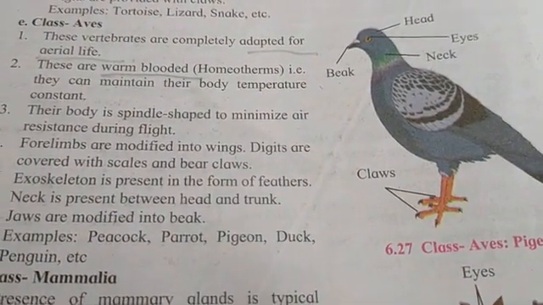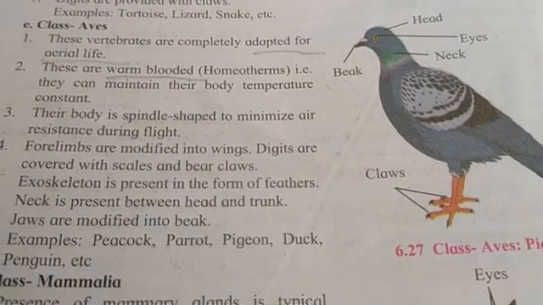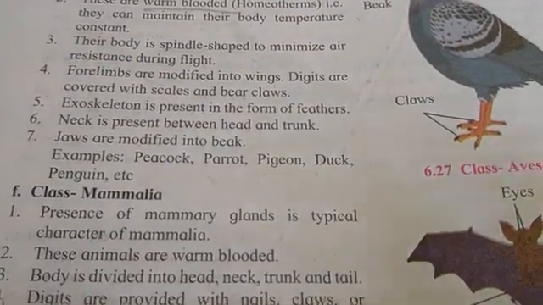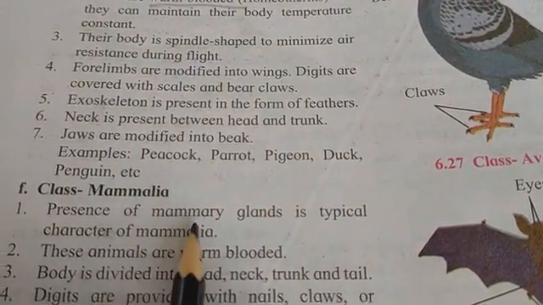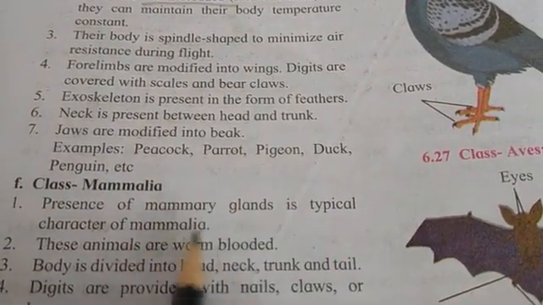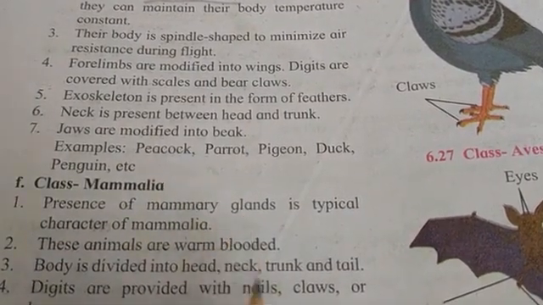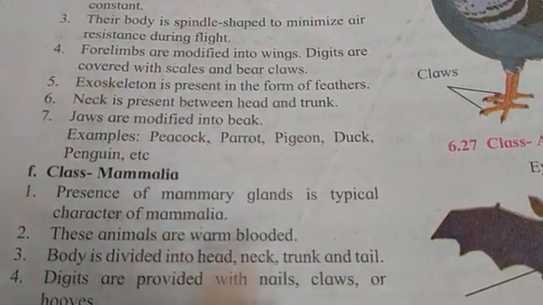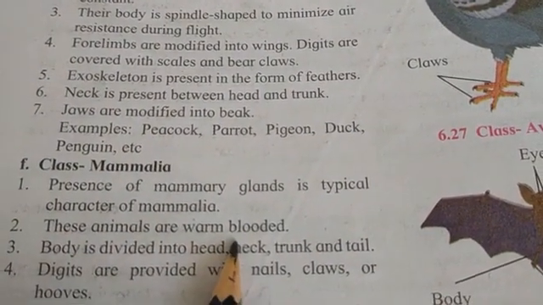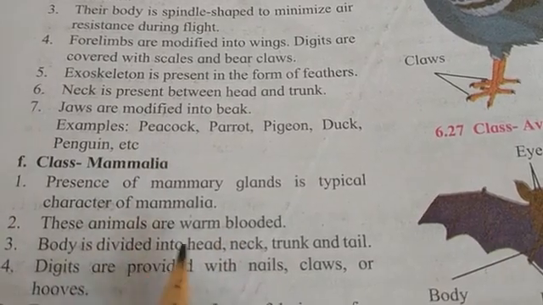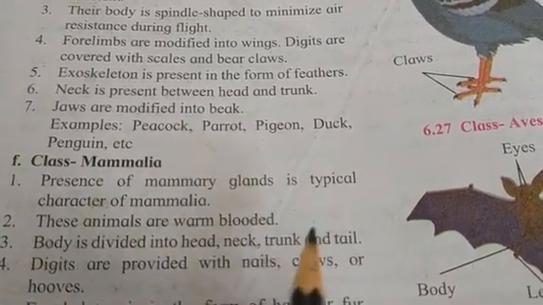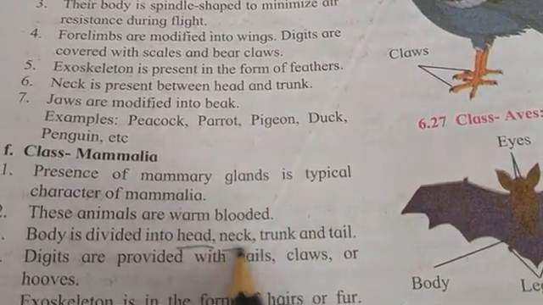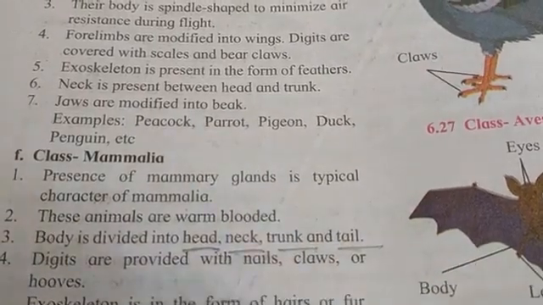The last class and the last topic of the lesson is class Mammalia. Presence of mammary gland is the typical character of Mammalia. These animals are warm-blooded, not cold-blooded. The body is divided into head, neck, trunk and tail.